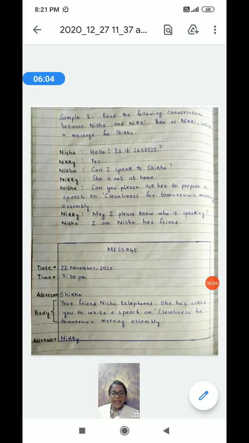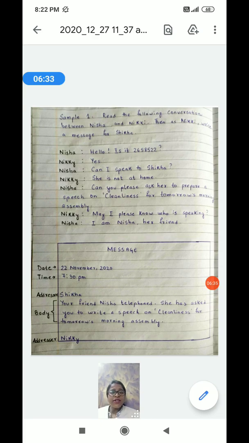So here we shall see a sample where a question is given and also it has been solved for you to understand how to write a message. So the question is, read the following conversation between Nisha and Nikki. Then as Nikki, write a message for Shikha. So you have to understand the question, that who is the speaker, for whom is the message given, and who you are as you have to write the message.